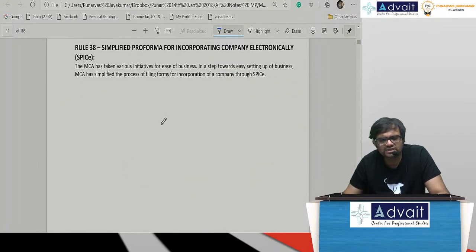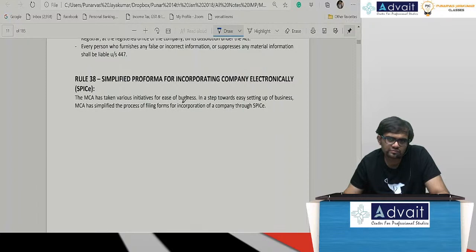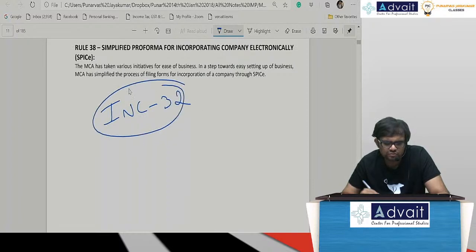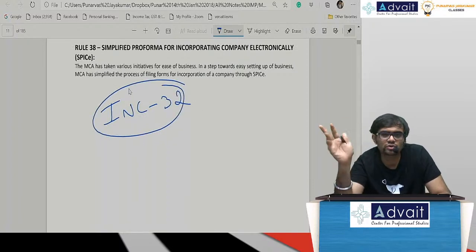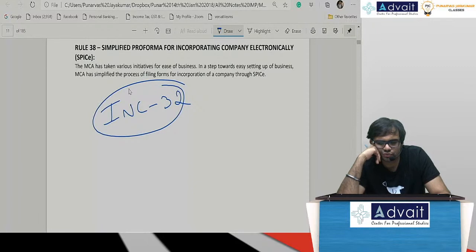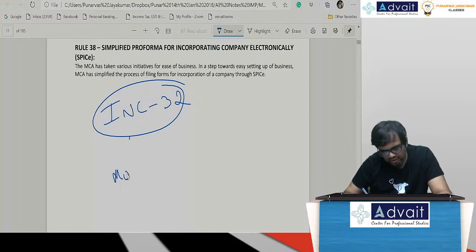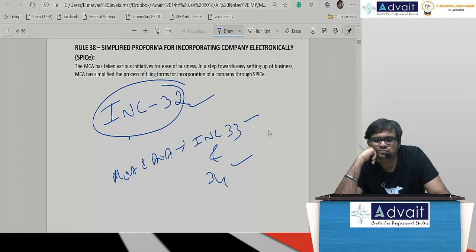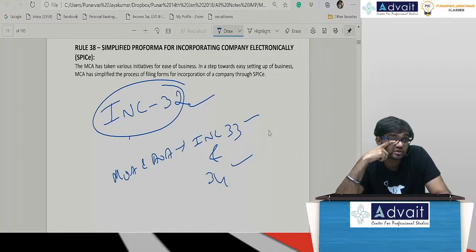In SPICE, there is absolutely no tension. Everything is filed under INC 32. All the forms that I told you are filed under INC 32. And the MOA and AOA are filed under INC 33 and 34. Only 3 forms: INC 32, E-form MOA 33, E-form AOA 34. There ends the matter.